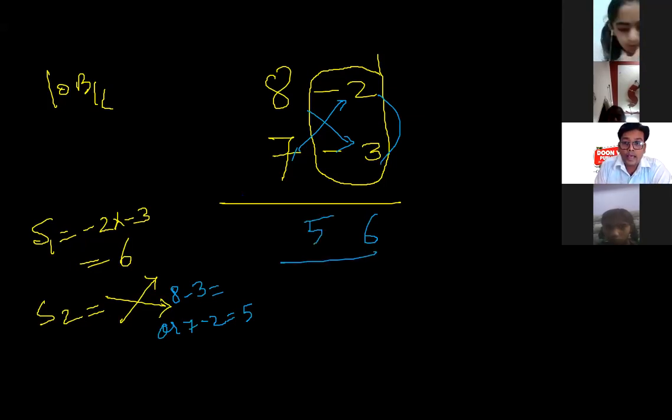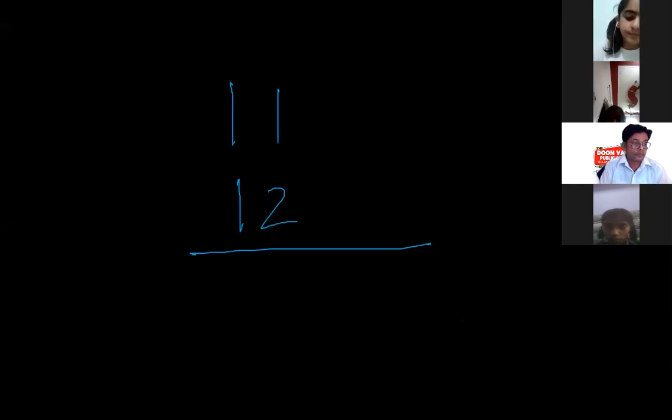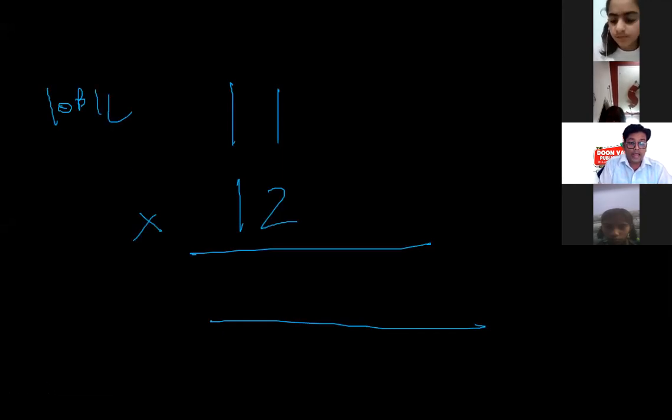That is called the 100 balance method. Now I will take another example. 11 is to be multiplied by 12. How can we do it? We will take the balance from 10.